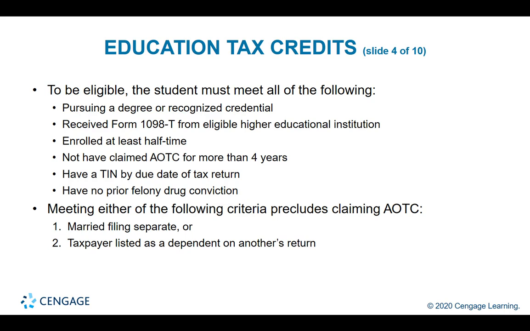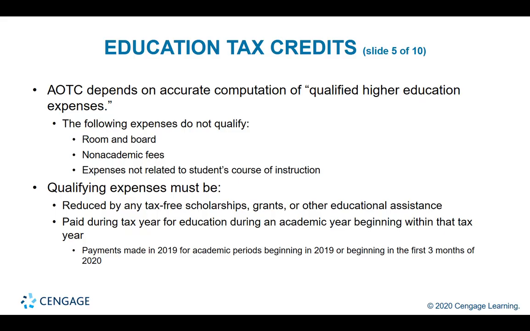Okay, and cannot file if married filing separately or if the taxpayer is listed as a dependent on another taxpayer's return. So what type of expenses would qualify for the education tax credit? It would be any academic fees like tuition and books, but no room and board, no non-academic fees. Expenses that are not related to the student's course of instruction do not qualify. For example, city parking does not qualify as a qualified expense and receive credits for it.